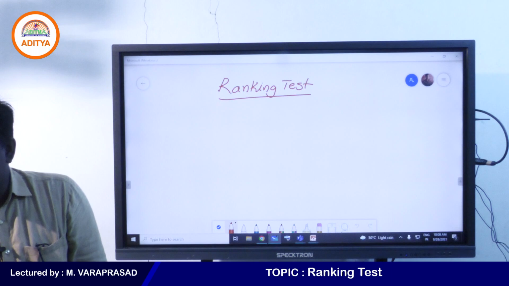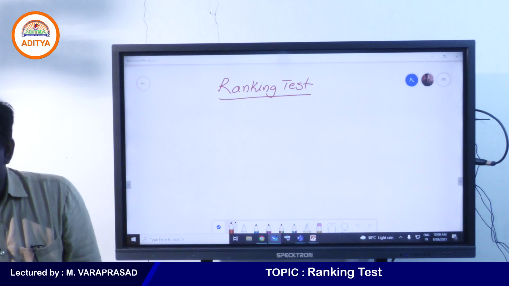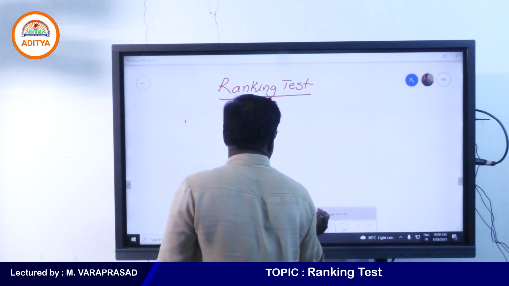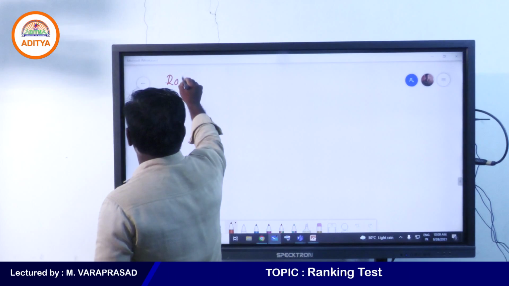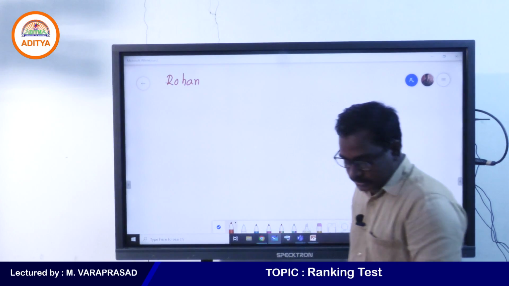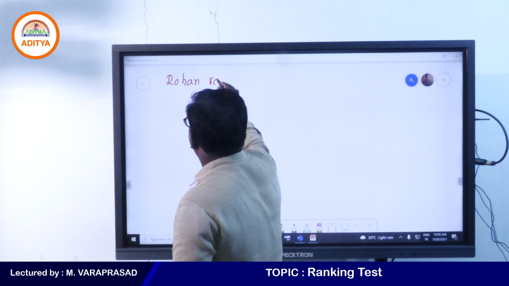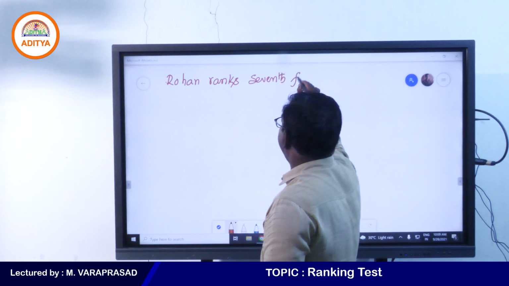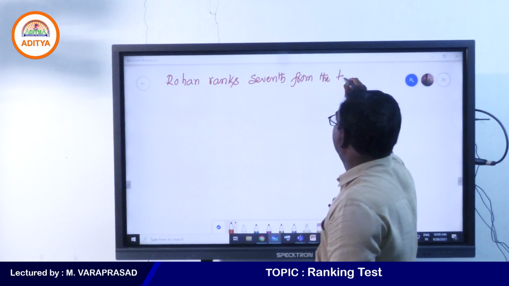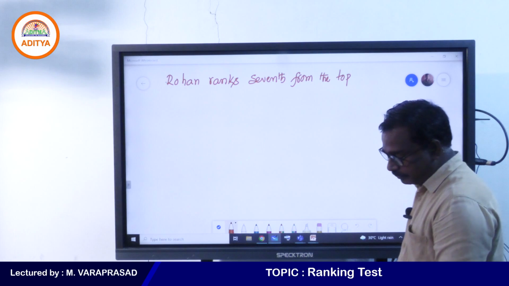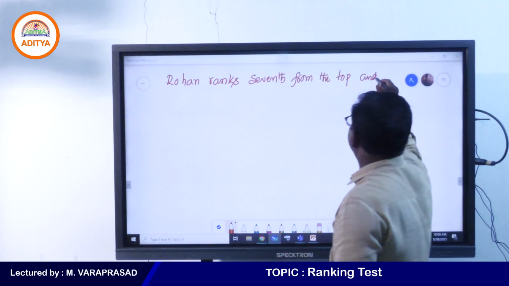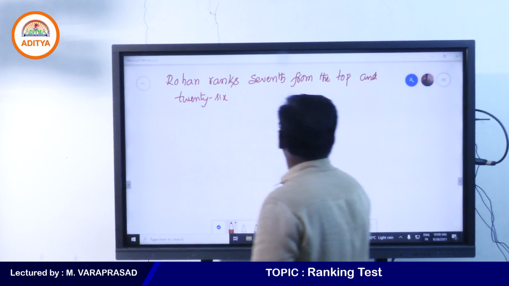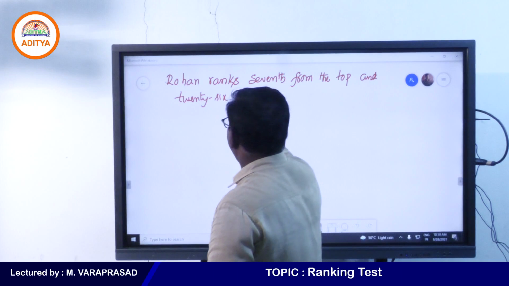If the symbols and notation topic is not completed, right? One example I am giving here. Just see the question here: Rohan ranks 7th from the top, and 26th from the bottom.